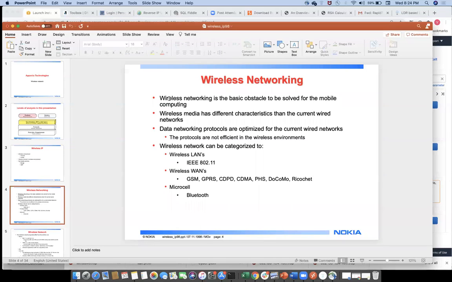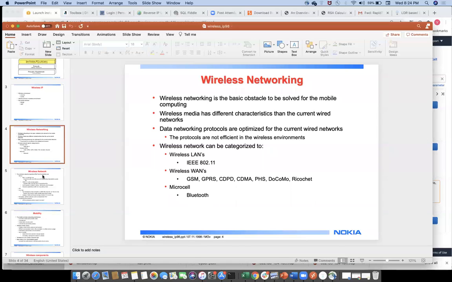Wireless depends upon mobile, and mobile technology also depends upon wireless. Wireless media has different characteristics than current wired networks. Data networking protocols are optimized for current wired networks. Unfortunately, I don't have time to show this wireless hacking. SS7, I'll give the information about this once again.